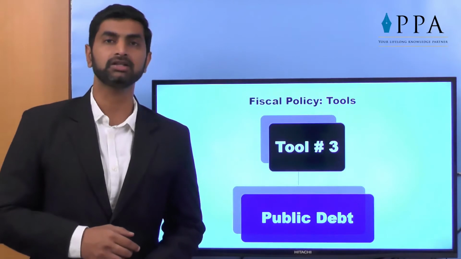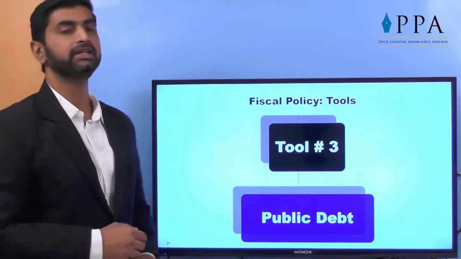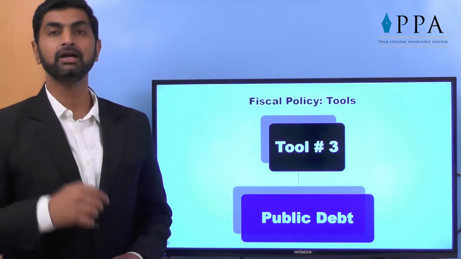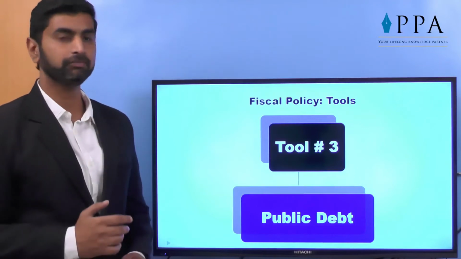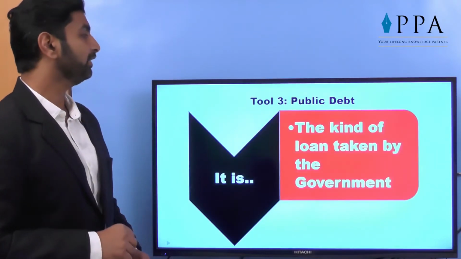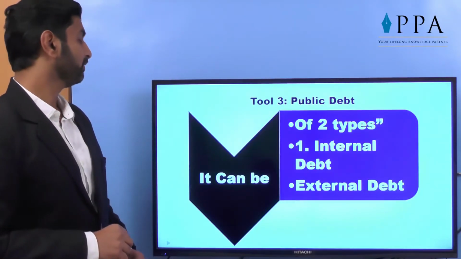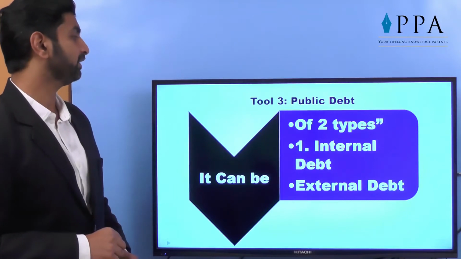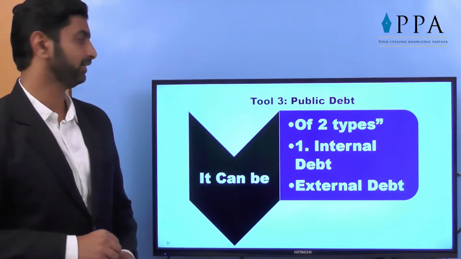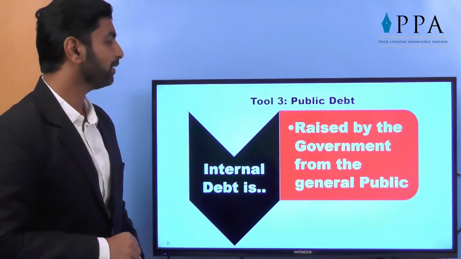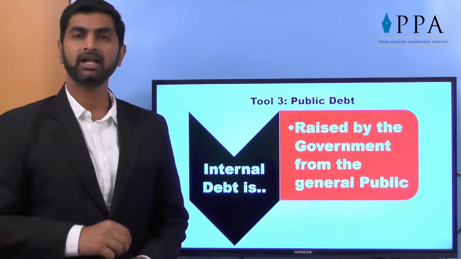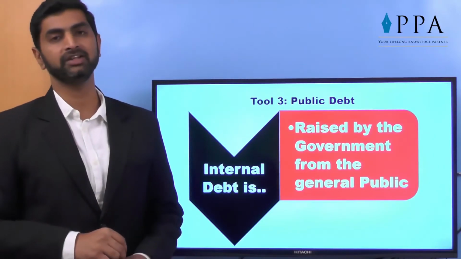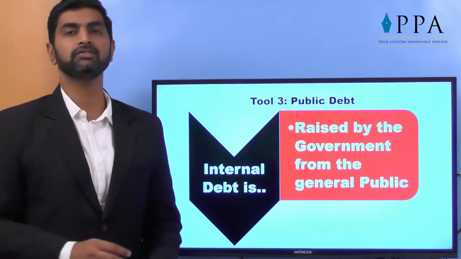Coming towards the third tool used by the government is public debt. That means the loans taken by government for the benefit of public. It is the kind of loan taken by the government. It can be of two types, internal debt and external debt. Internal debt is raised by government from general public. Have you given any loan to government? Obviously everyone will say, no, I have not given loan to government.